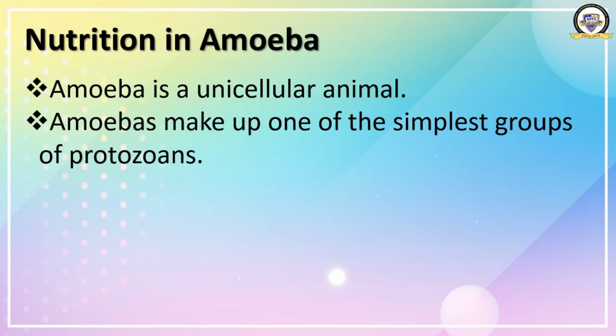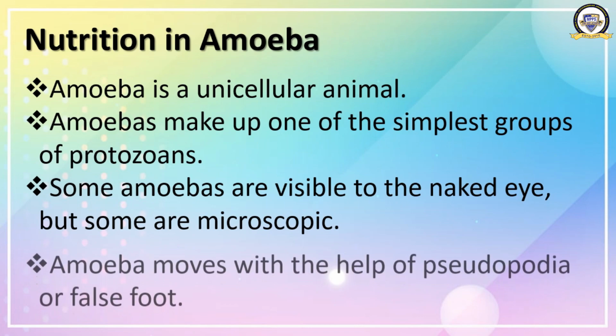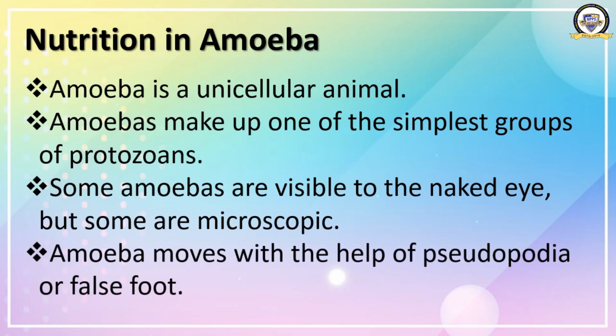What is the singular of amoeba? It is amoebae. A-M-O-E-B-A-E. Amoebae. Okay. Some amoebas are visible to the naked eye, but some are microscopic. Amoebas move with the help of pseudopodia, or we can say false feet.